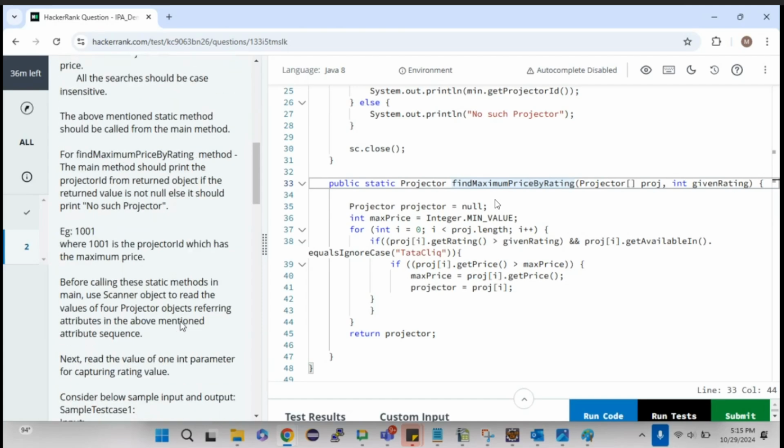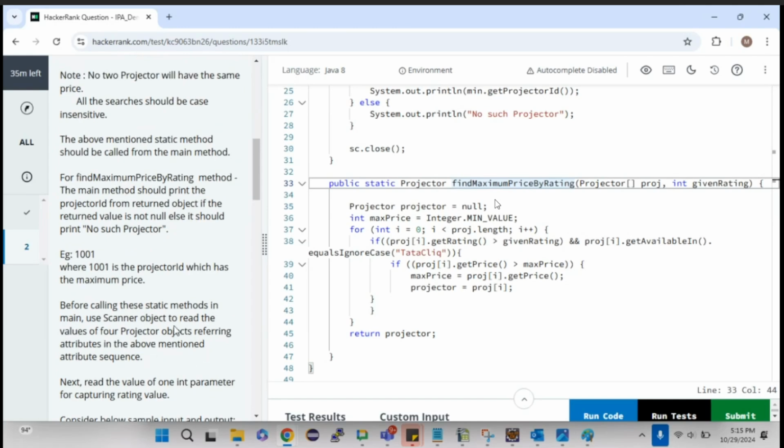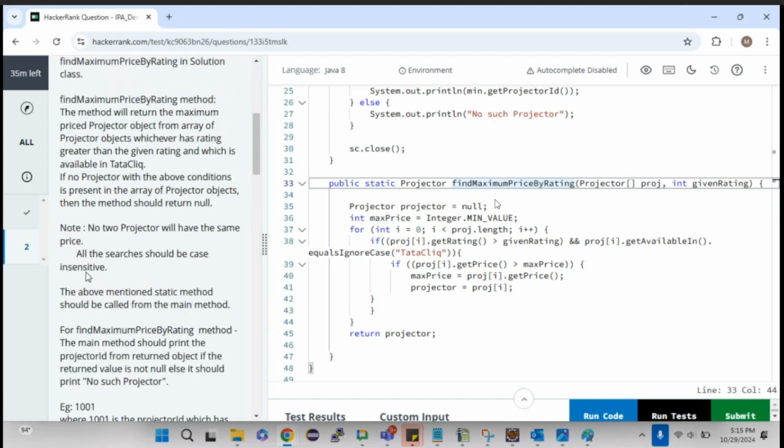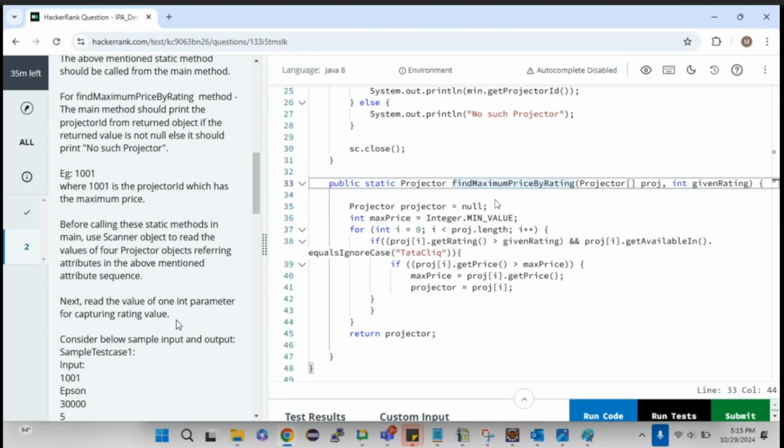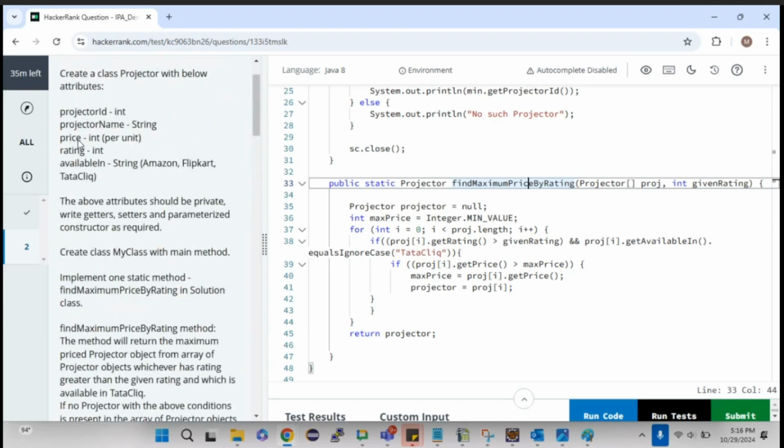That is the question. Next, before calling these static methods in main, use a scanner object to read the values of 4 projector objects, referring to the attributes in the above mentioned attribute sequence. You should not change the sequence. That is what they have mentioned. It should be exactly the same sequence. We need to get 4 projector objects, which means each projector will have different values. Each projector will have projector ID, projector name, price, rating, and available. So there will be 4 objects, which means 4 sets of values. From the 4 sets of values, we need to find the one set which has the highest price. That is the question.